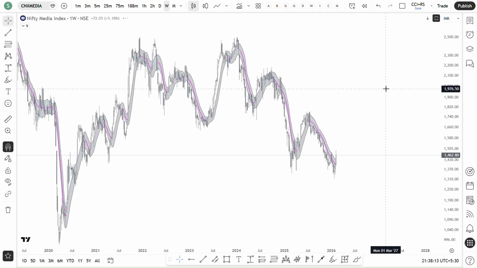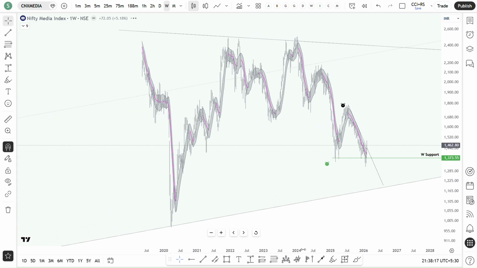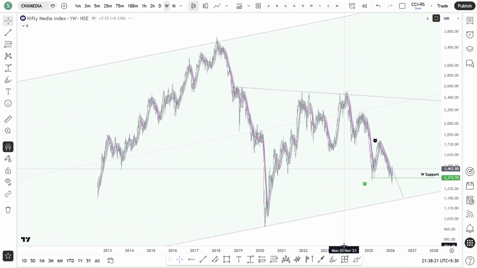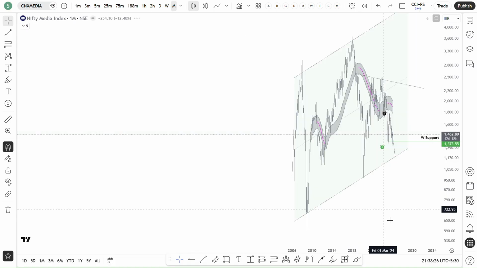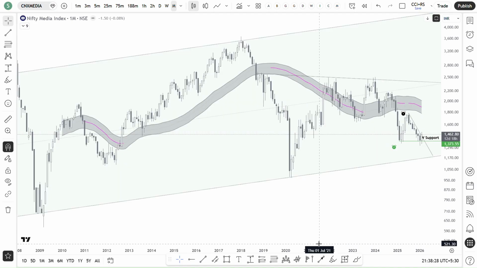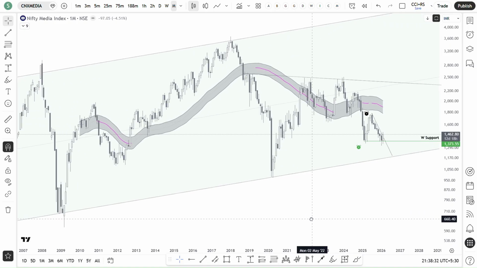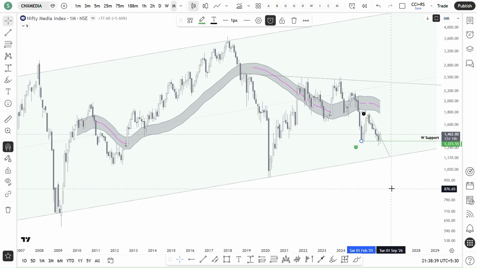And then media. What media is showing us is that, as of now, it is in this channel in the monthly time frame. This was acting as a weekly support at 1373. It reversed from that in the last week itself.